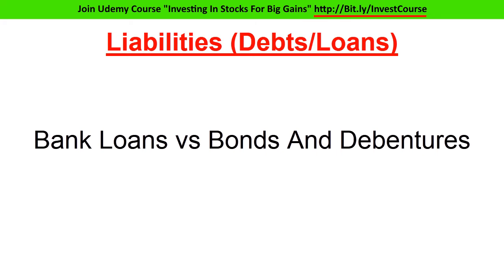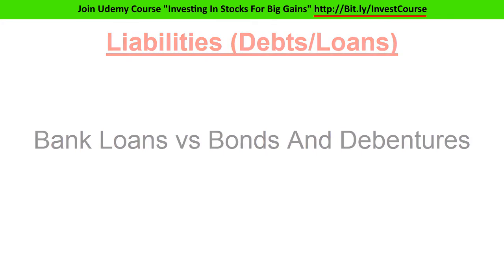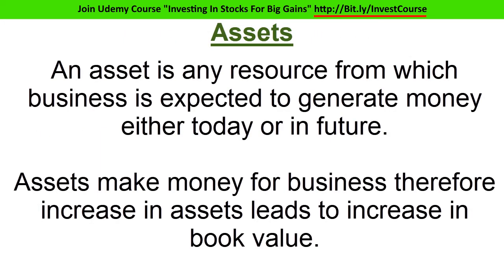By the way, if a business has a steady earning record, good execution of growth plans, growing reserves and safe-appearing future prospects, then there is no need to panic. As a safe investment option, you can look for stocks with a low amount of bank debt. Bonds and debentures are considered good debts because the amount has to be paid later at some point in future, on maturity. Next thing on the list is assets.